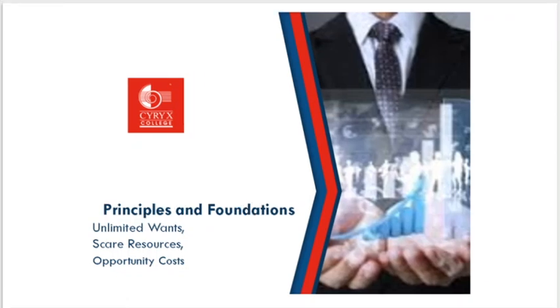Topic: Principles and Foundations. Learning Outcomes. What is meant by scarcity and the inevitability of choices that have to be made by individuals, firms and governments. What is meant by factors of production, namely land, labor, capital and enterprise.